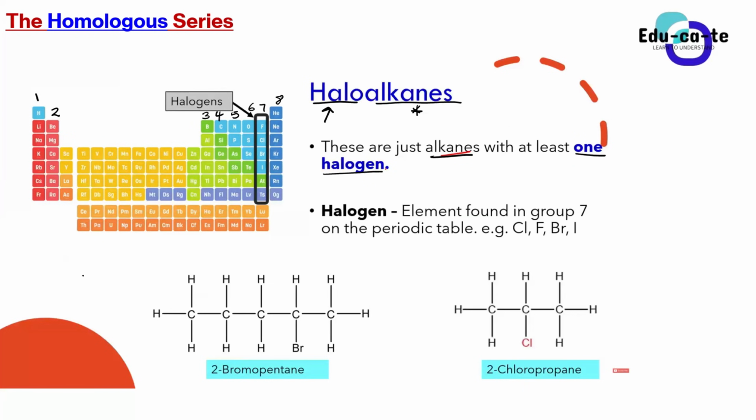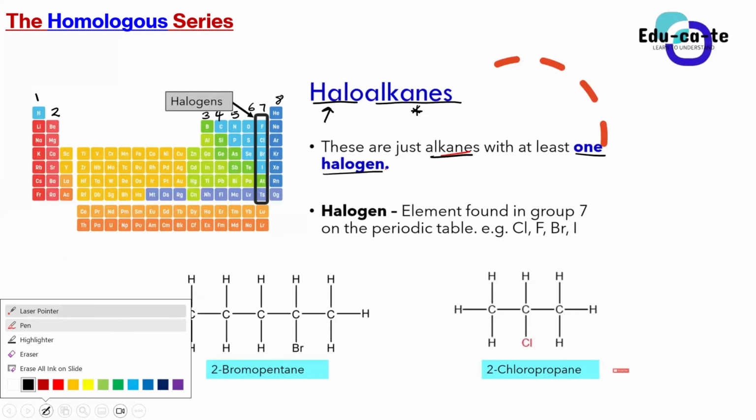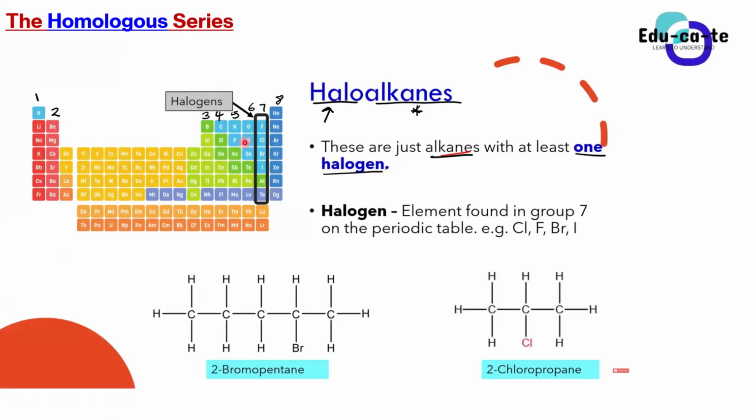So the elements that are found in group number 7, it is this one here that is descending. You can see group number 7 descending here. Can you guys also see it? Group 7. Yes. So if we look at group number 7, we can take examples of those halogens that we have. An example of a halogen is chlorine. You know, guys, that chlorine is found in group number 7, right?